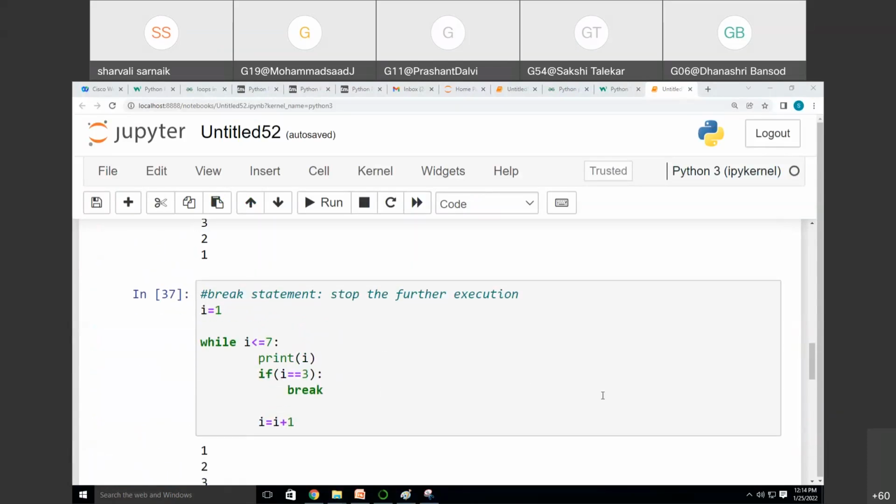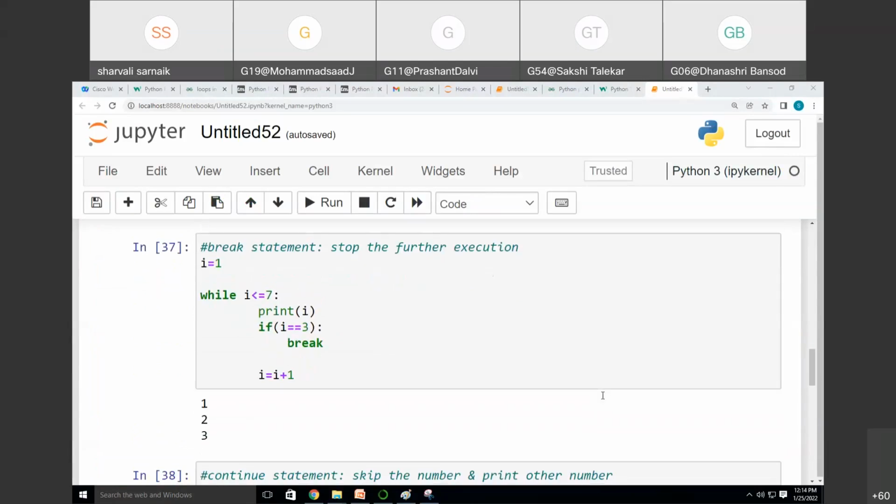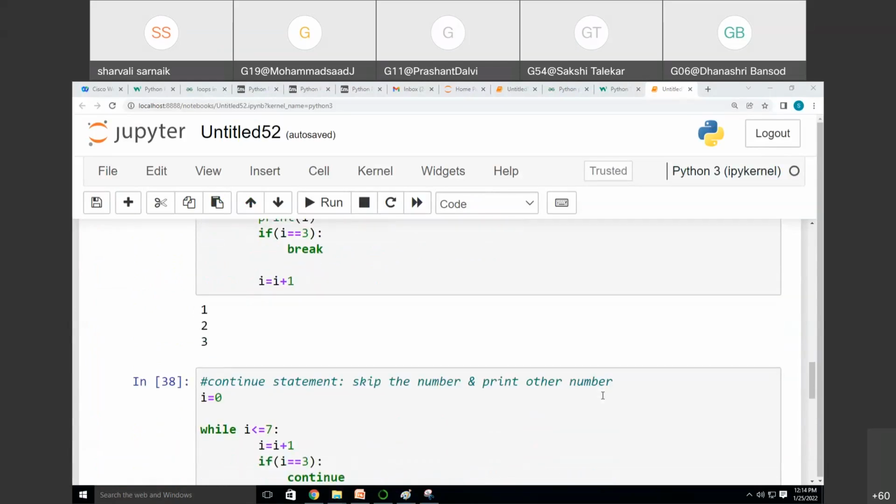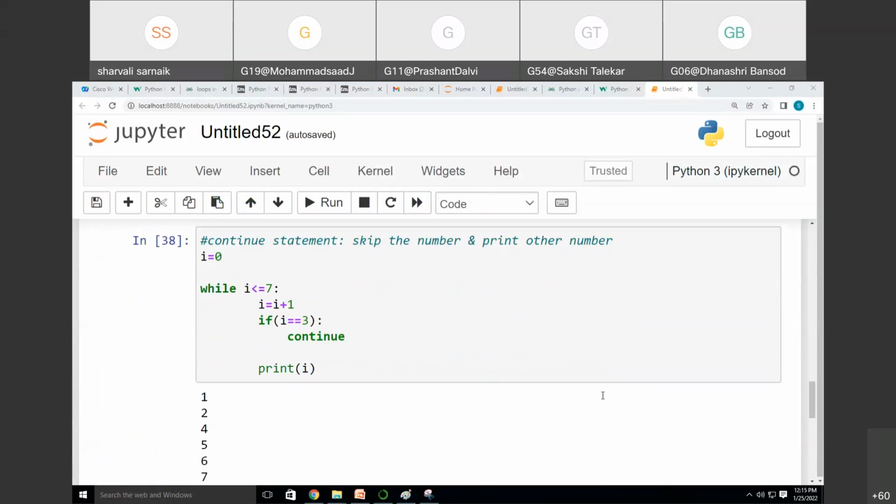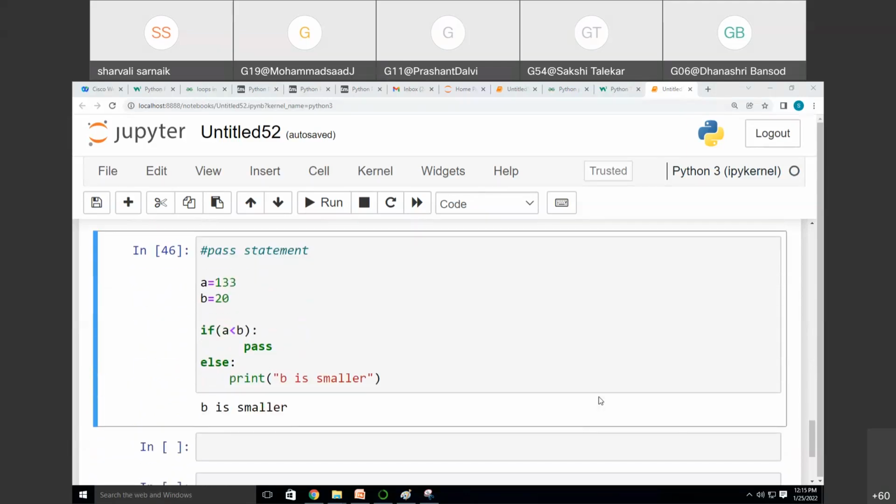This is the code of the break statement. This is the code of the continue statement, which will help you skip one number and print the other numbers. This is the pass statement. So pass simply helps us to pass the code. It will not do anything. Okay? This is the use of the pass statement.